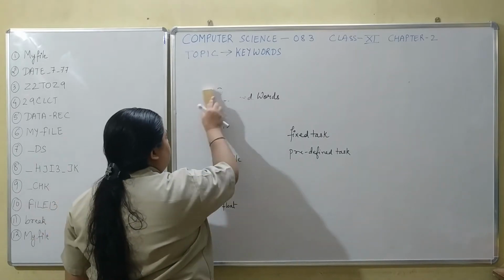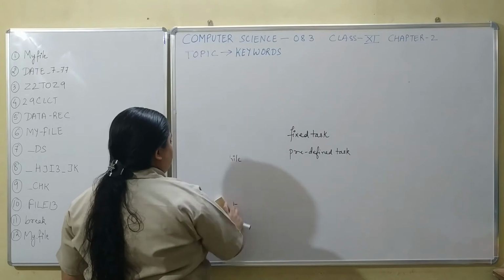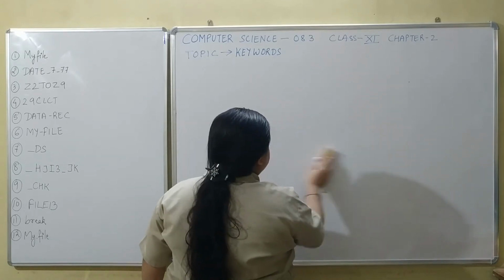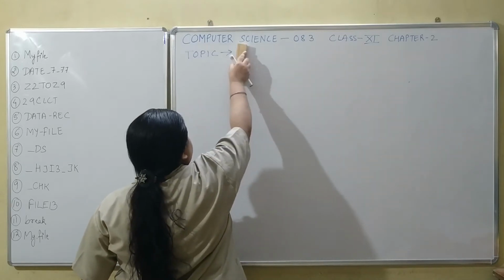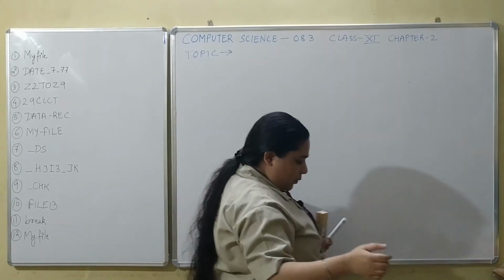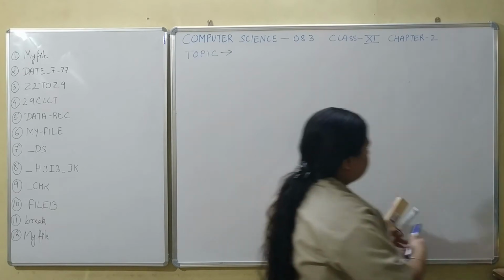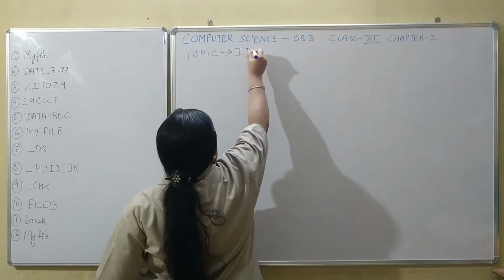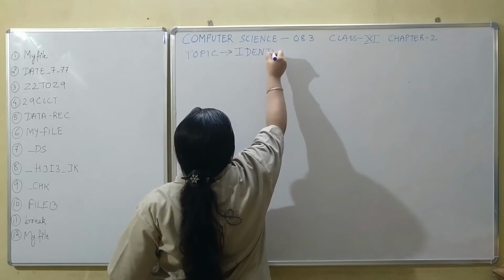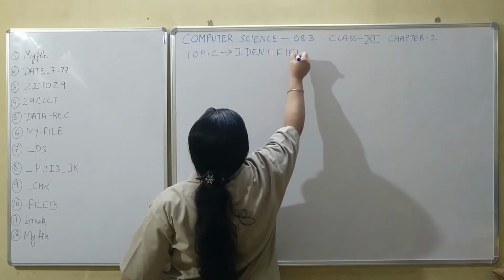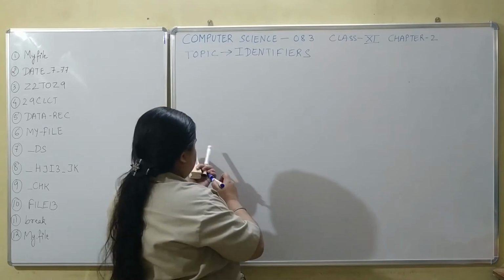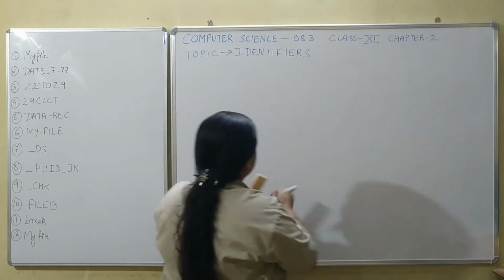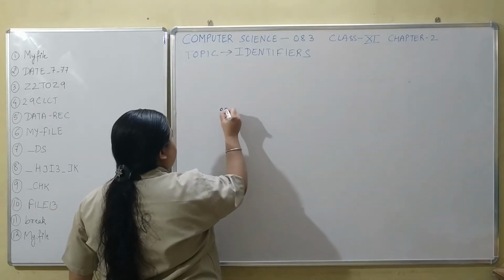Next, talking about the next type of tokens, that is identifiers. The next type of tokens are identifiers. By the name itself, it should be clear what are identifiers. Now this word identifiers comes from the word identify.